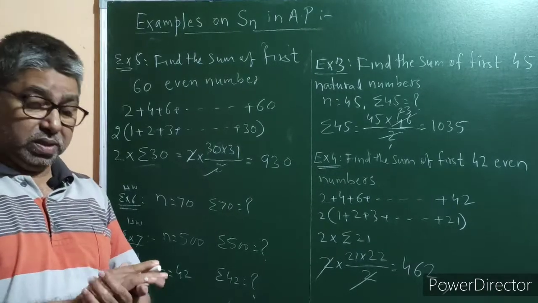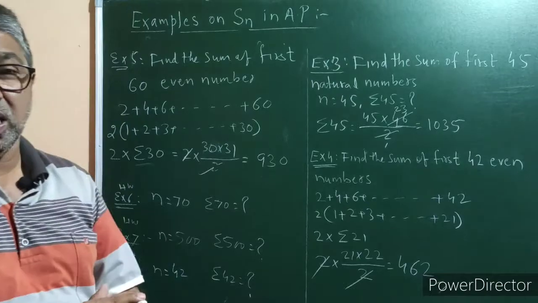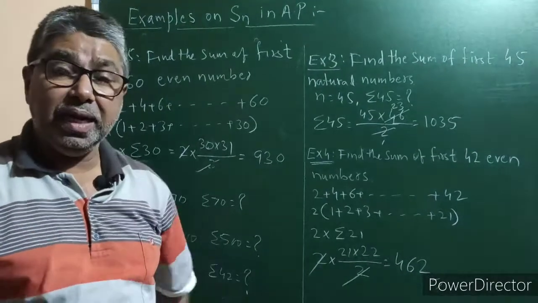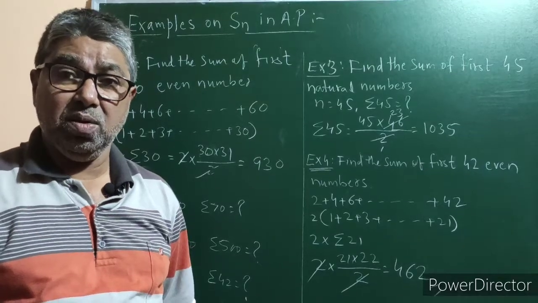So in this way, the third formula, that is Sn is equal to n into n plus 1 upon 2, can be applied to find the sum of the given numbers in arithmetic progression.